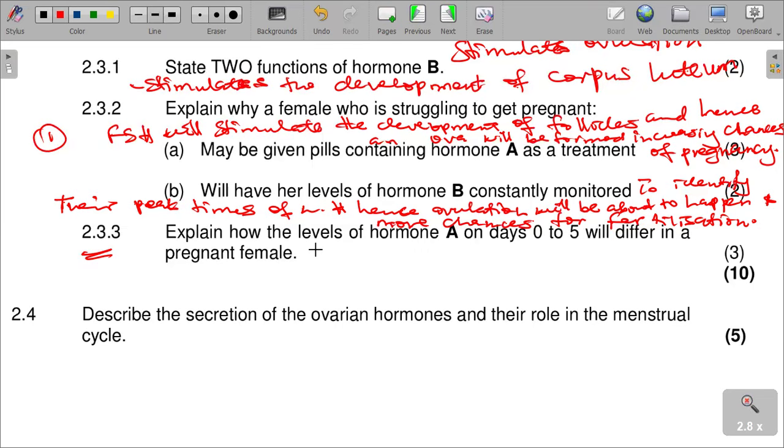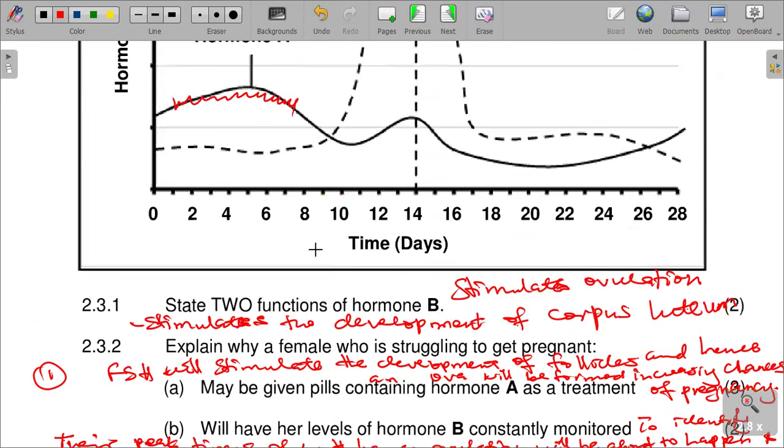Actually, the levels will remain low because the high progesterone levels during pregnancy will inhibit the secretion of hormone A, as you can see there.